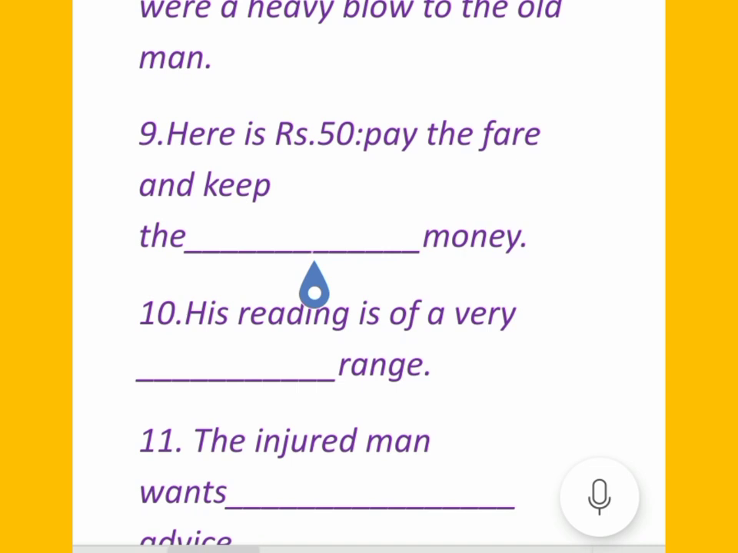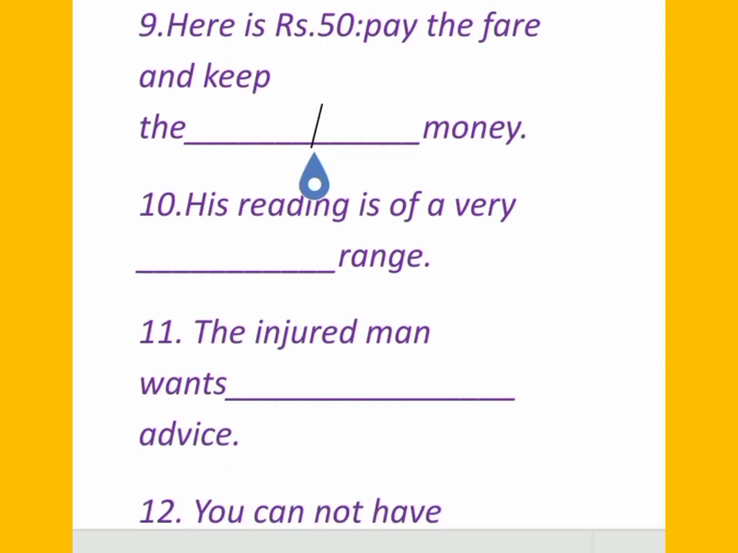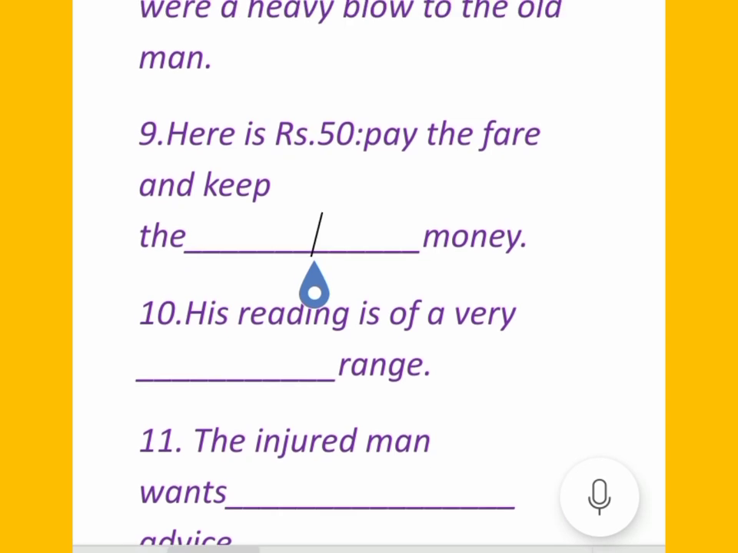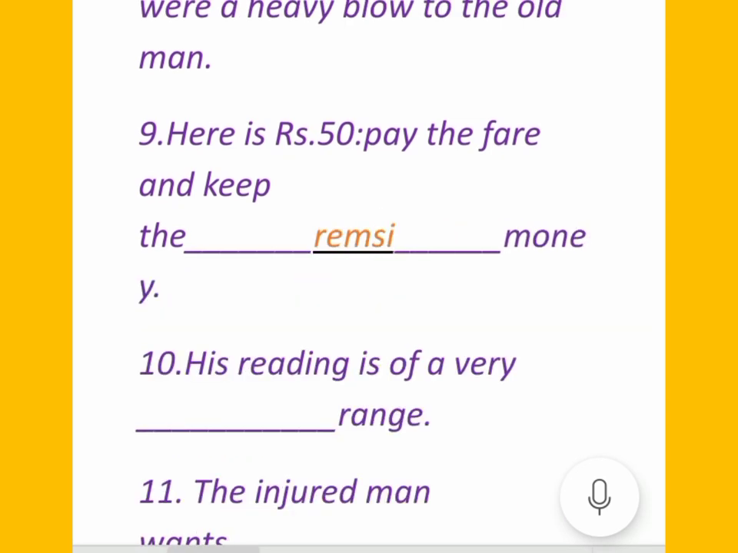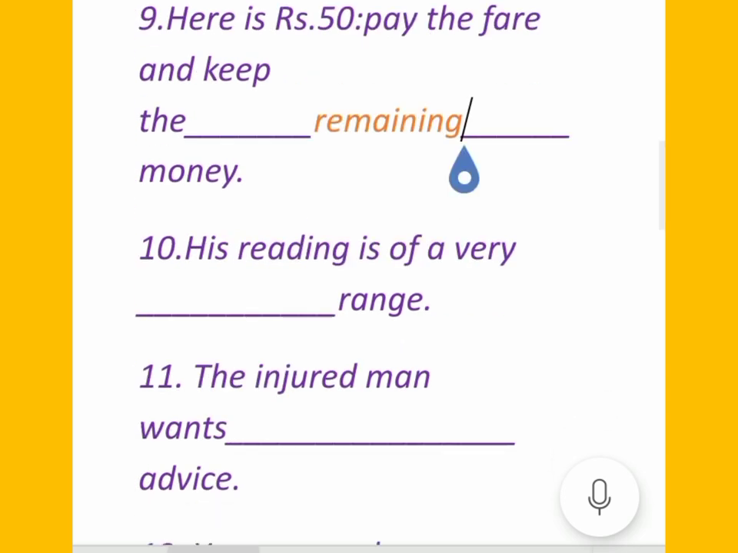Okay, in 9th sentence, here is Rs 50, pay the fare and keep the dash money. Very easy: remaining, means जो रहते हैं पैसे वो अपने पास रखिए.